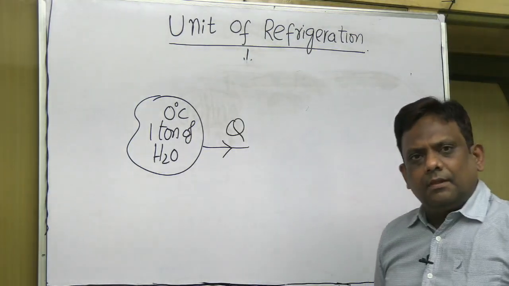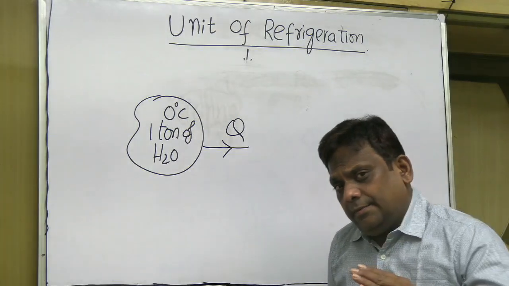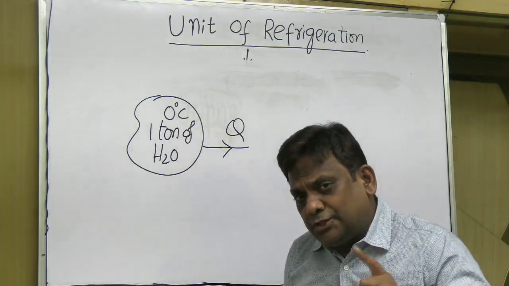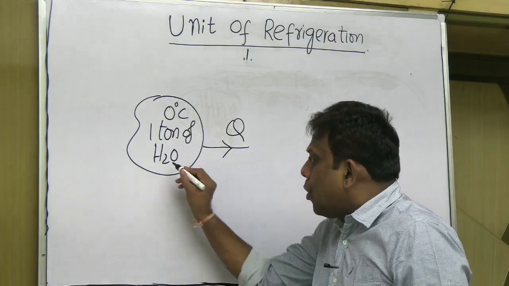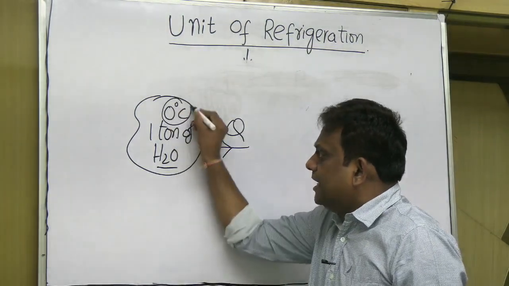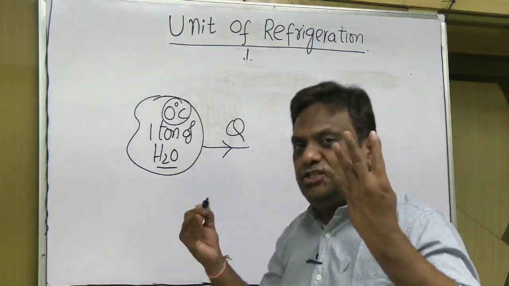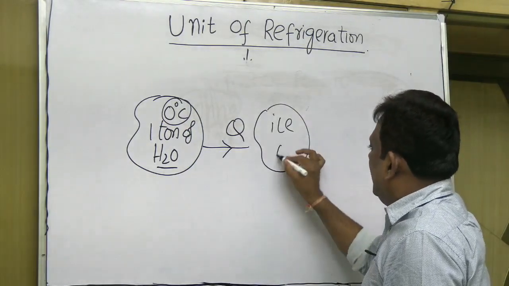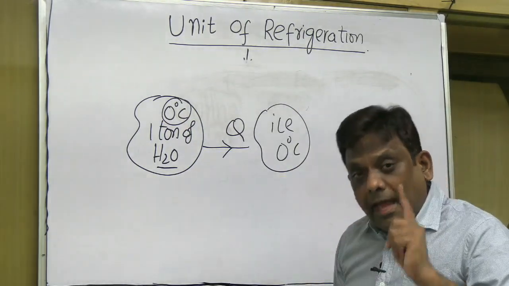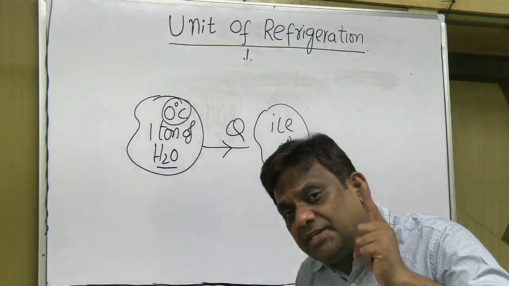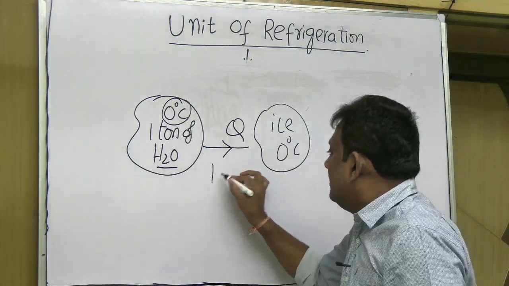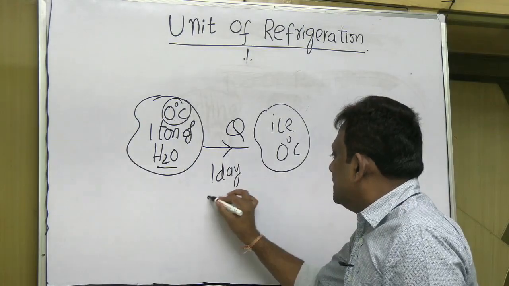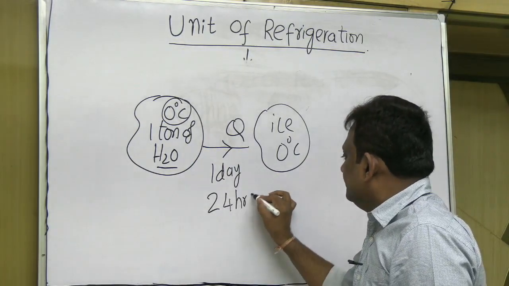Please note down that my aim is to convert this water at 0 degrees centigrade into ice at 0 degrees centigrade, and this process is carried out in 1 day, that is 24 hours.